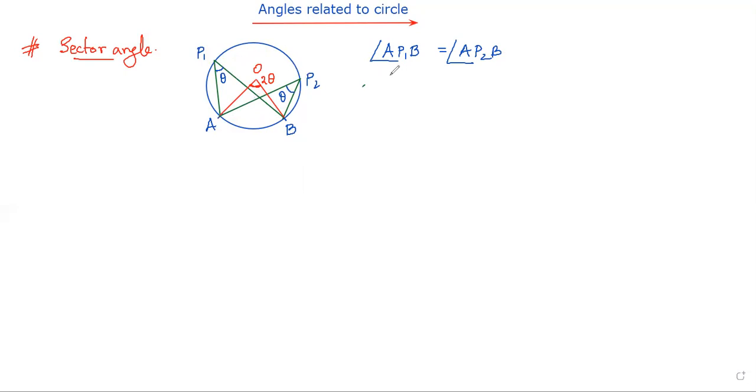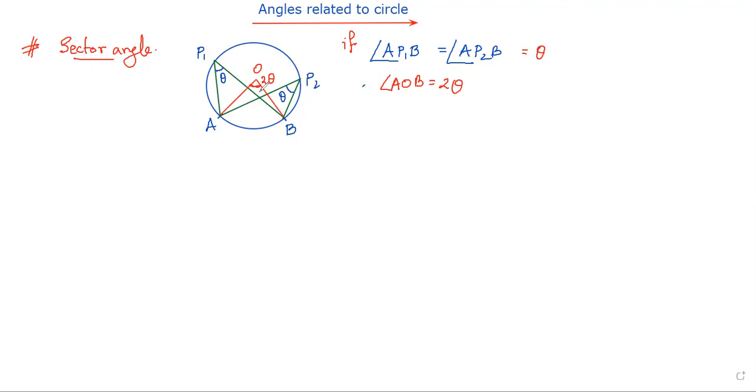So AOB, if I have considered this is theta, will be 2 theta. This is our sector angle concept. At the center, the angle is double the angle formed at the edge of the circle.